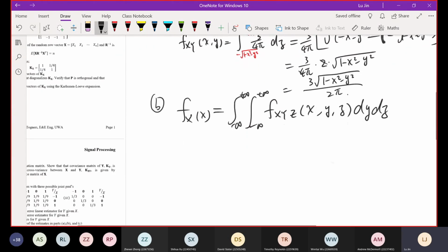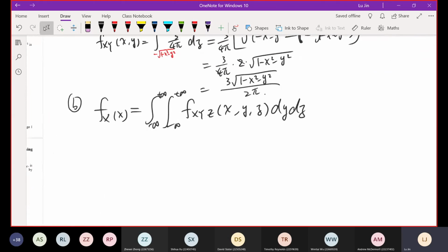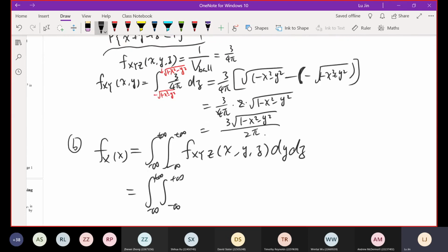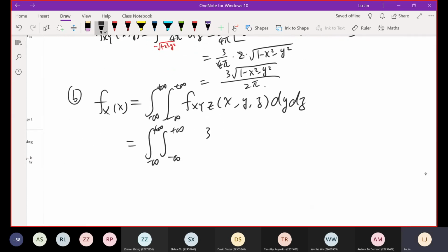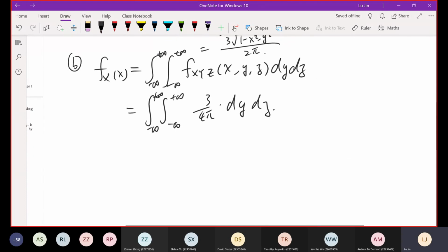This part should be fine because we already know the joint PDF, so we just copy the whole thing into the integration. How much is that? It is 3 over 4 pi, dz, dy. Let's do 2 steps to finish this double integration.